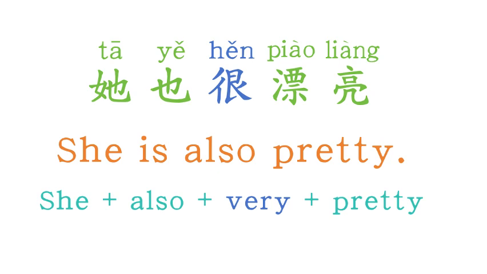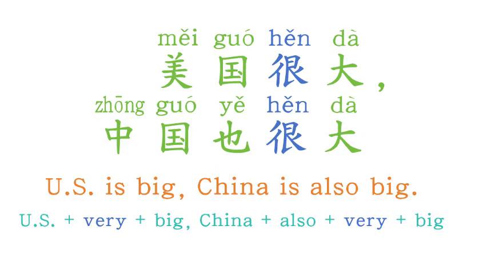Okay, this time try to say two sentences together. The United States is big. China is big as well. So that is the sentence using adjectives to describe things. We say the United States very big. China also very big.